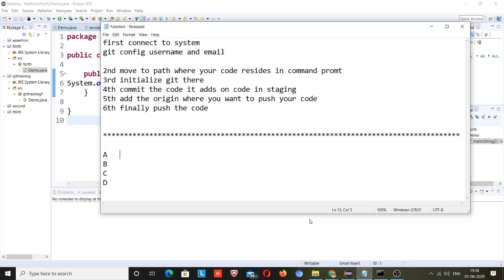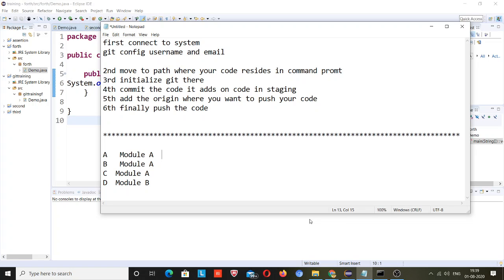So we should have knowledge about GitHub. Suppose developers A, B and C are working on module A, and developer D is working on module B.